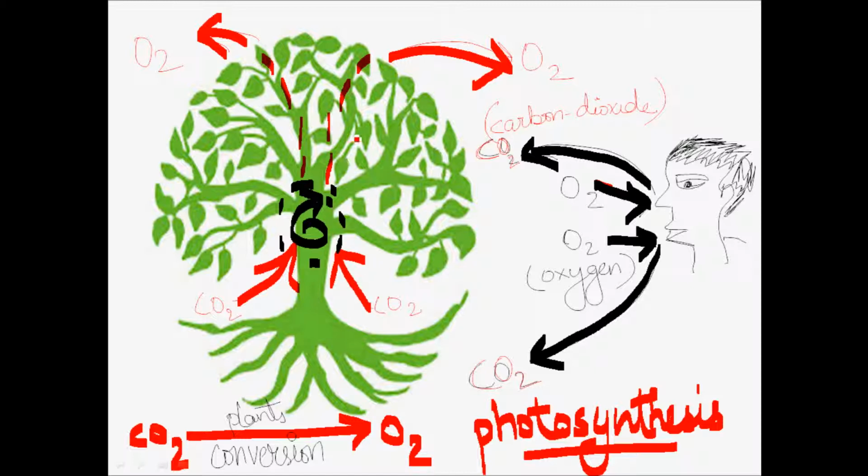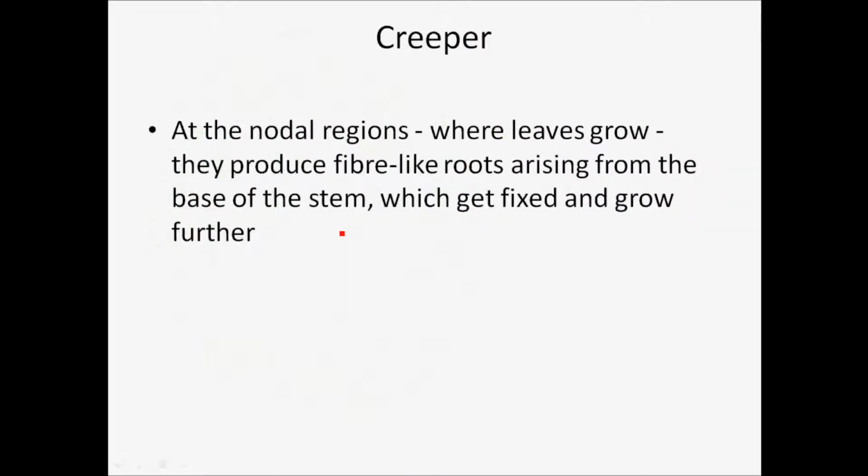And then this carbon dioxide is converted into oxygen, and the process of conversion of carbon dioxide into oxygen is called photosynthesis. That is the main function of any kind of plant.